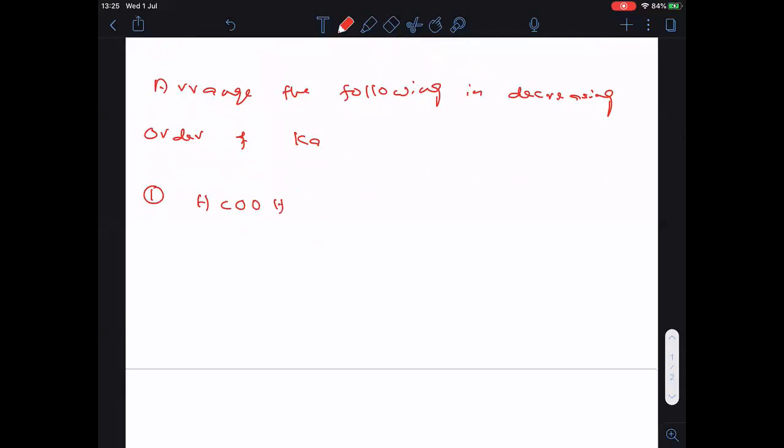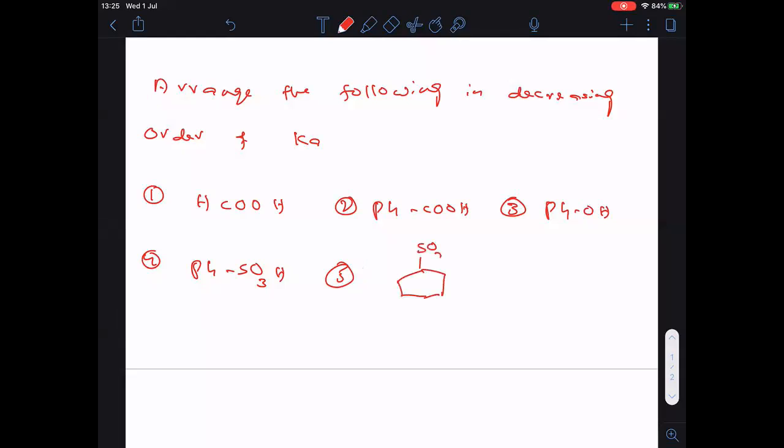So first of all, formic acid. Second one, benzoic acid. Third one, phenol. Fourth one, benzene sulfonic acid. Clear? Now this is the fifth one, what I am writing here now. Fifth one is aliphatic sulfonic acid.